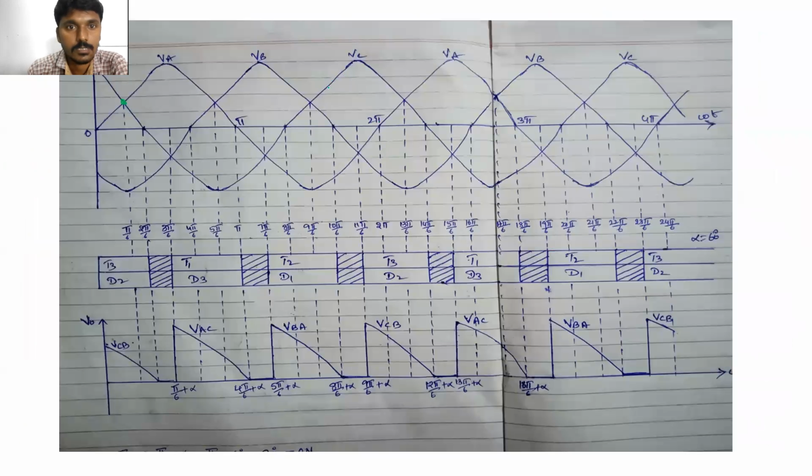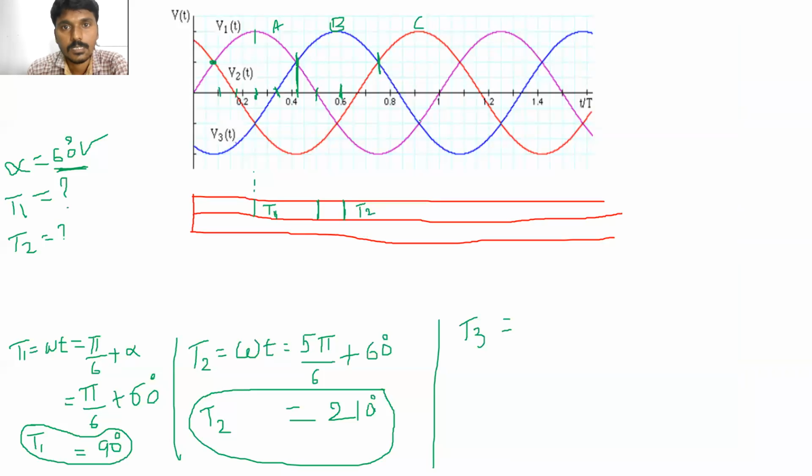Here I have written 9 pi by 6. This point is where phase C voltage is more positive. Is the screen visible? Yes, I have written it with pen, 9 pi by 6. Clear? 9 pi by 6 plus alpha, this point.